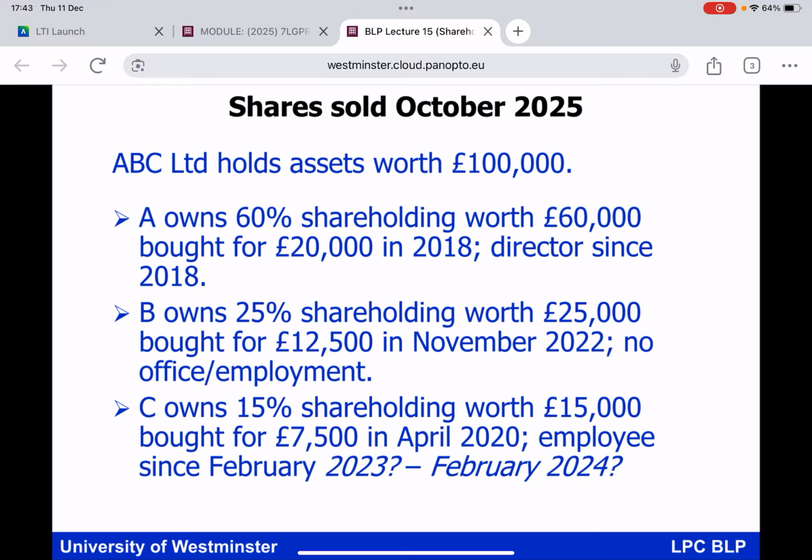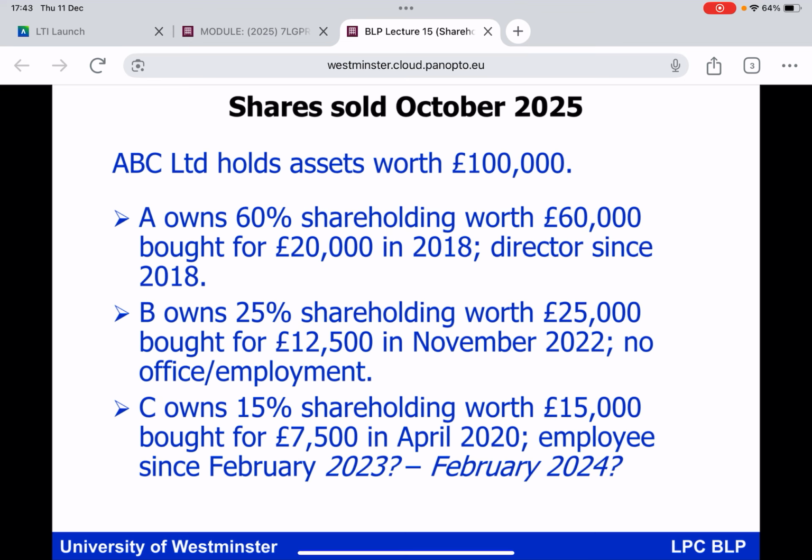Now, if C has been an employee since February of 2023, if you think it through, you would say they do meet the criteria of having been employed by the company for at least 2 years at the time of the disposal. So would be eligible for BADR in that situation, but not if they've only been an employee since February 2024 and the shares are being disposed of in October 2025. So okay, some nice simple illustrations of BADR, everybody.